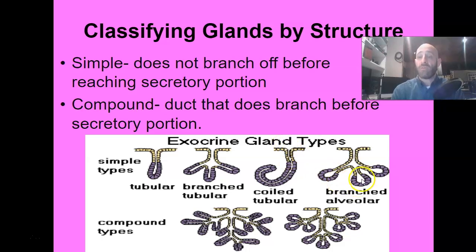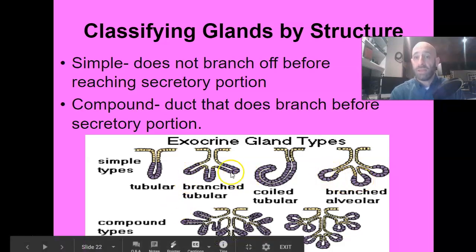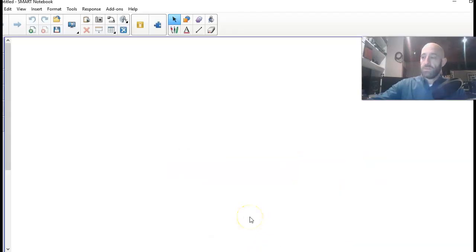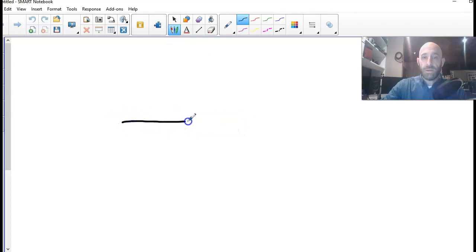And then finally, we have our branched alveolar, which is going to be similar to our branched tubular, but instead of them being thinner, there's a much larger sac-like portion where the substance is produced. So that allows for production of more, right? So an example of this would be a sebaceous gland. I'm going to just draw a quick picture here of what a sebaceous gland would be. For example, in your skin, but also on your hair, you're going to see these. So let's say this is someone's skin here, right? And then they have a hair cell right here. And the hair cell produces hair.